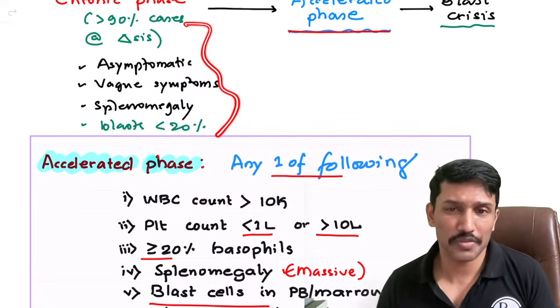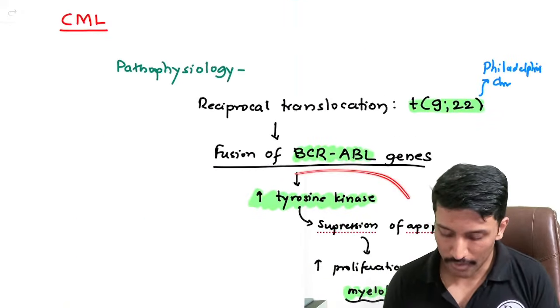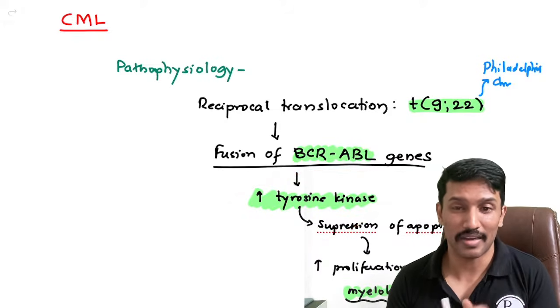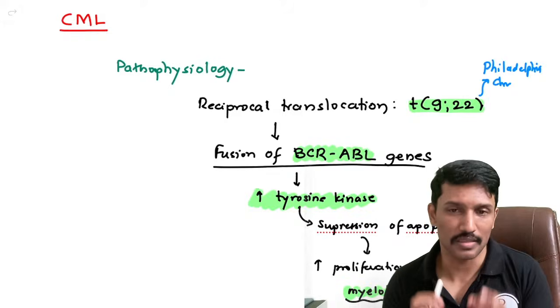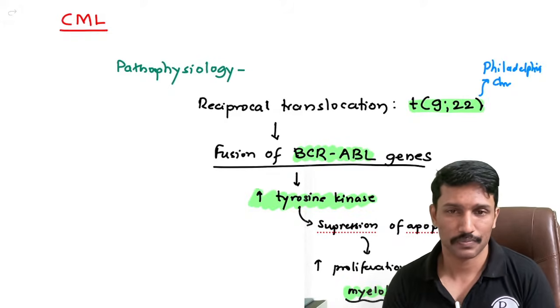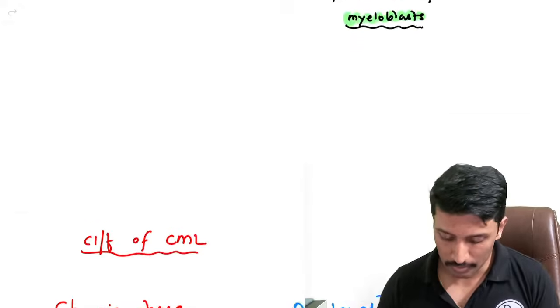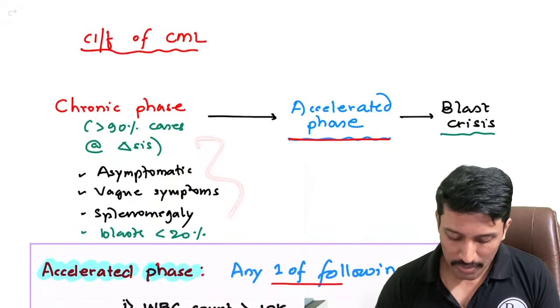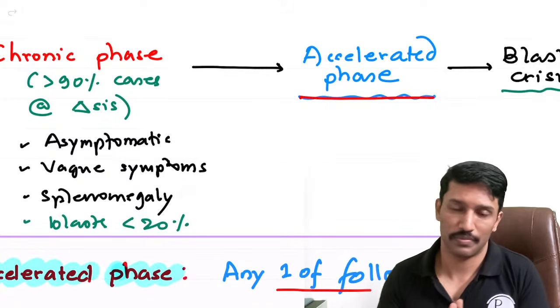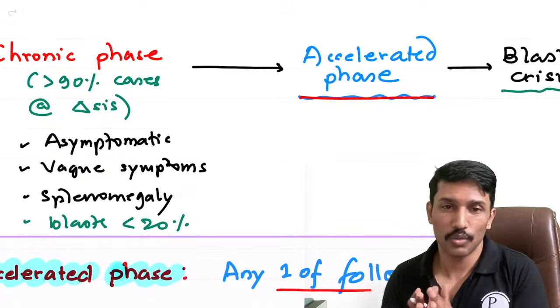What should be the treatment of CML? There is increased activity of tyrosine kinase, so I should treat them with tyrosine kinase blocker like Imatinib. Imatinib mesylate is considered as a drug of choice. Recently concluded FMG exam has a question on it. So once you give Imatinib, you expect these splenomegaly, blast cells to all settle down. They all should settle down.